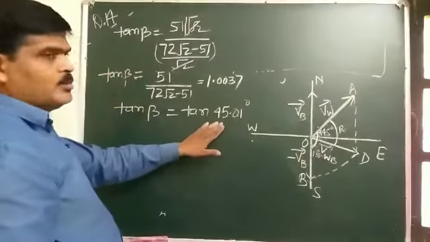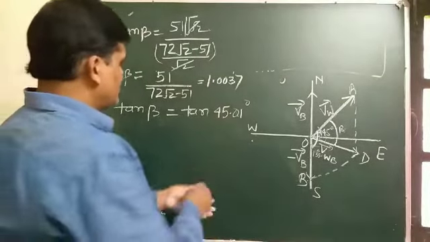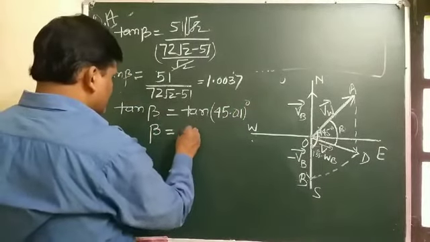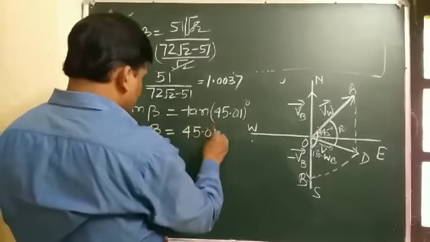Its value comes out to be 0.01 degree more, and so beta comes out to be 45.01 degrees.